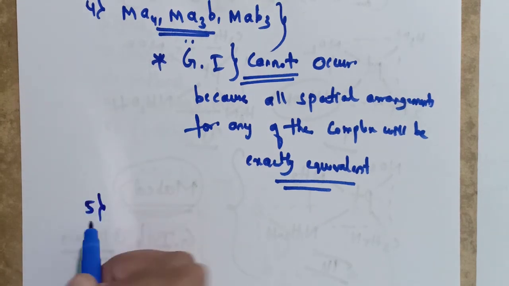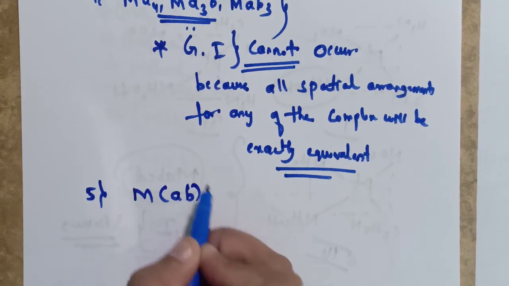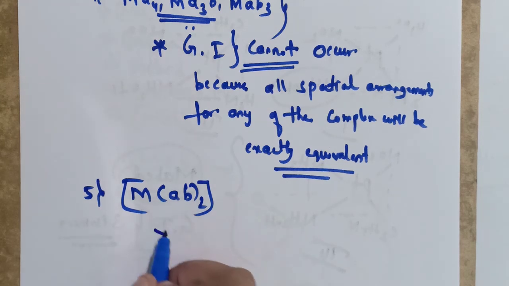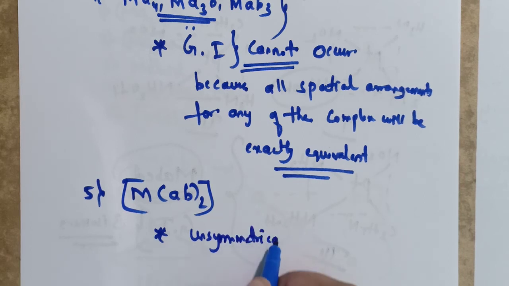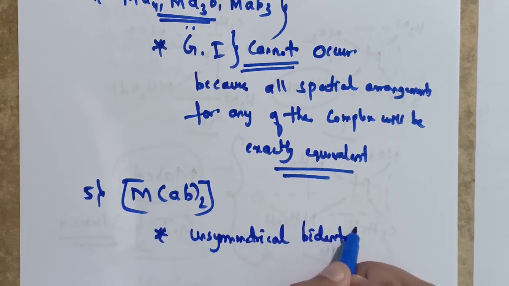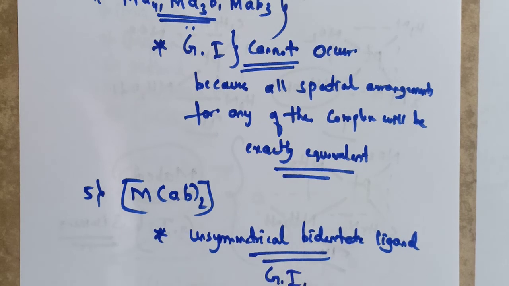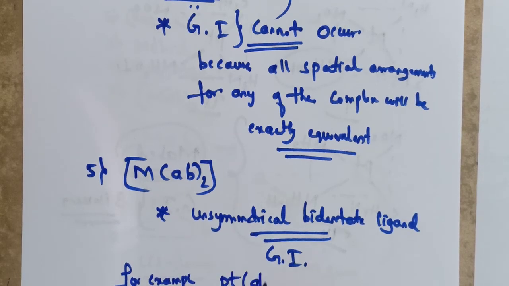And the fifth one is for MAB2. Here the square planar complexes contain an unsymmetrical bidentate ligand. An unsymmetrical bidentate ligand will show this geometrical isomerism. So for example, consider Pt(GLY)2, that is glycine.